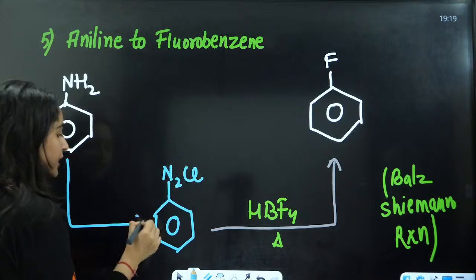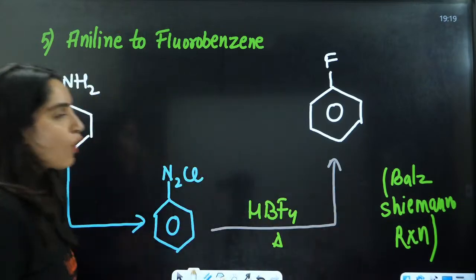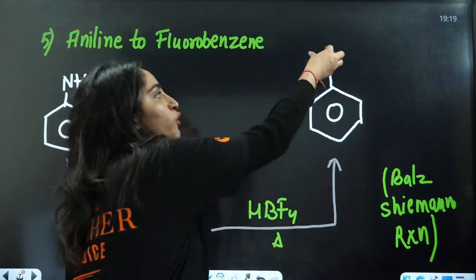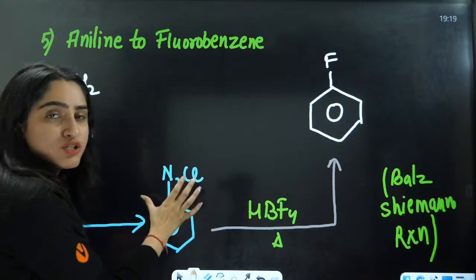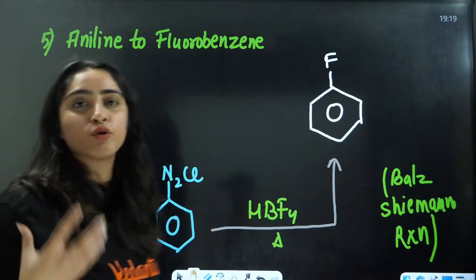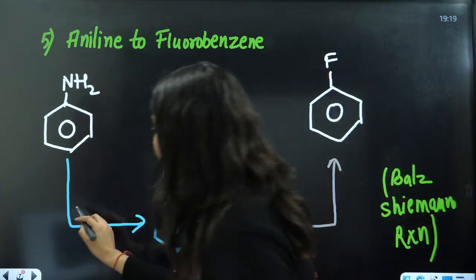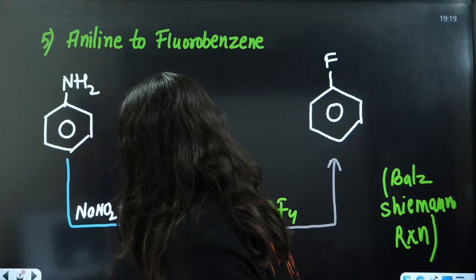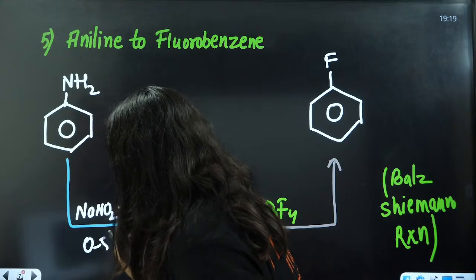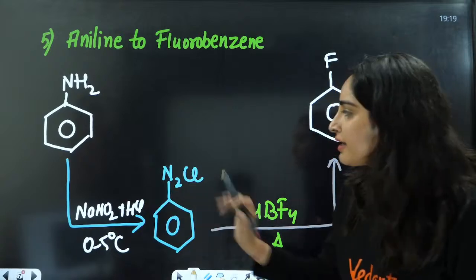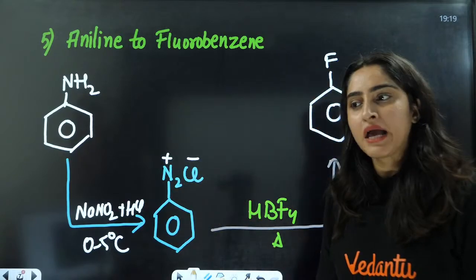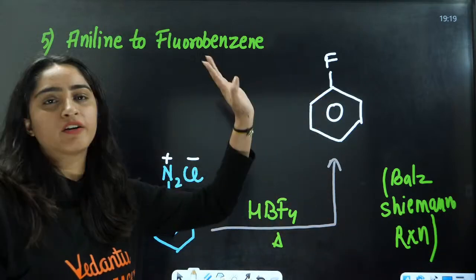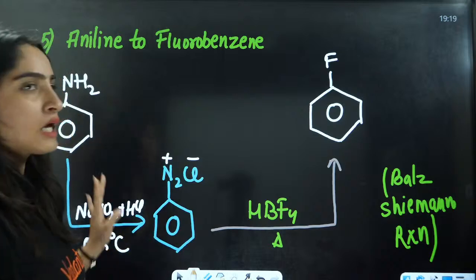And how do we convert aniline to diazonium salt? Always see these processes in reverse. First you have to go to fluoro, and that is only possible by diazonium salt. How do we convert aniline to diazonium salt? Simply by diazotization, that is NaNO2 plus HCl at 0 to 5 degrees Celsius. This is the diazonium salt that is formed here. Then we do Balz-Schiemann reaction where we add HBF4 and heat, and we can convert it into fluorobenzene.